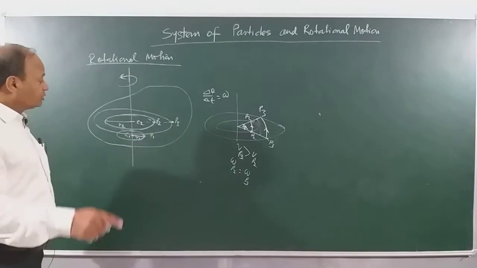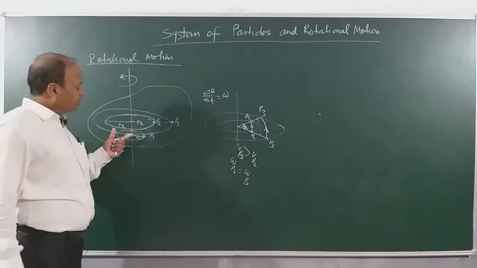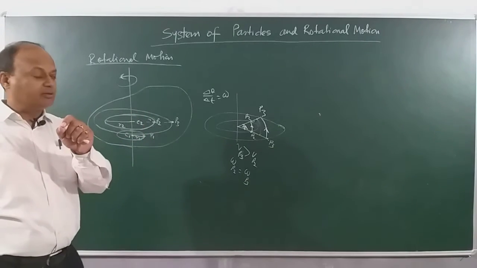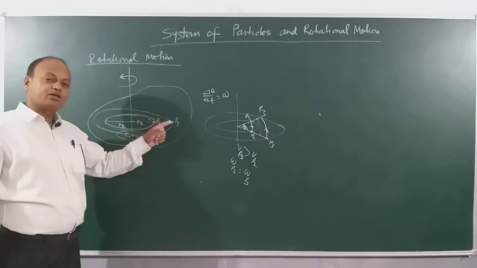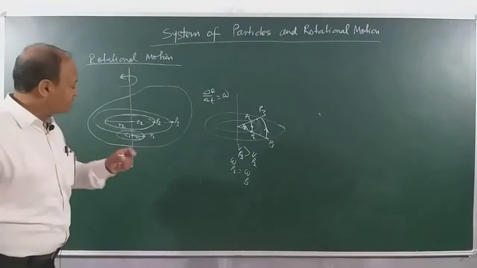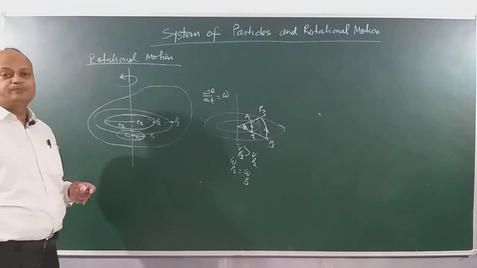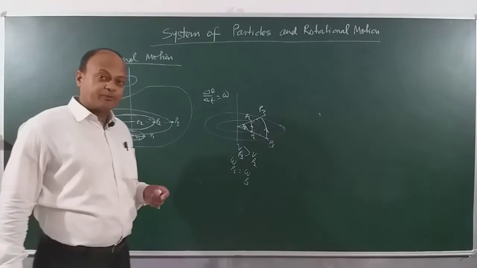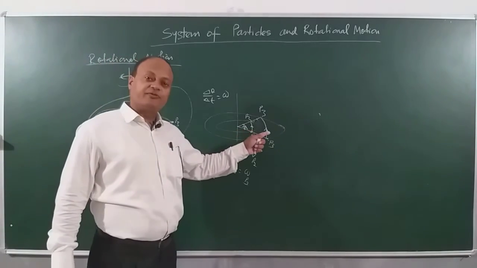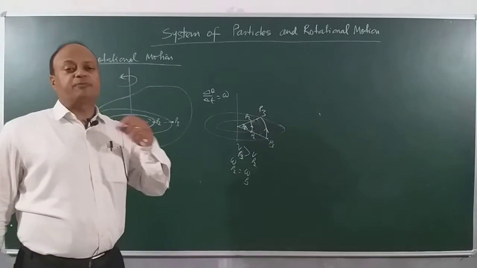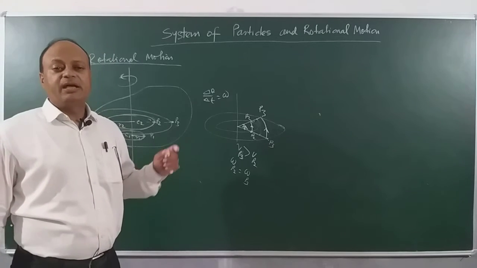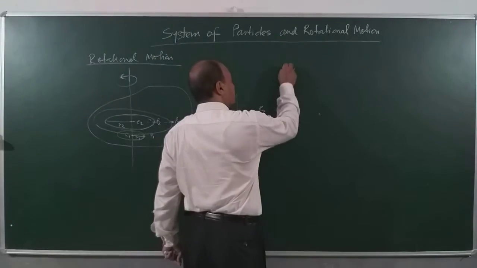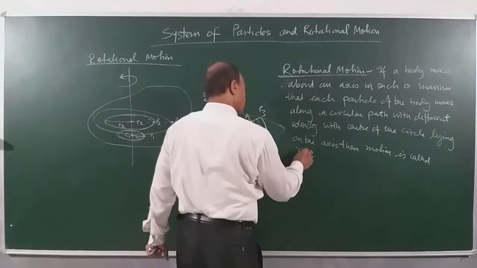Right? Which body? The rigid body, of which these particles P1, P2 and P3 are part. Clear? So in rotational motion, what do we see? That each individual particle moves along a circular path. Mind my words, each particle moves along a circular path with the centers of the circles lying along a common line, which is the axis of rotation, right? And in circular motion you have to know the linear velocities may be different, but the angular velocities of all the particles are exactly the same and equal to the angular velocity of the body. So we will be defining what is rotational motion.